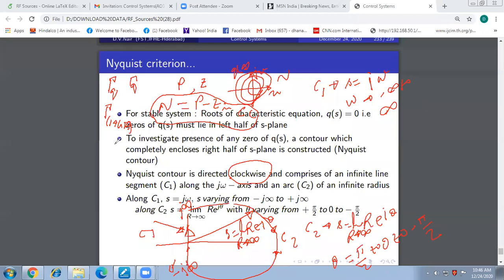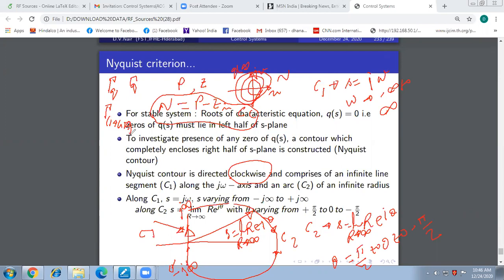Gamma is just used to designate that contour in the QS plane. But what is Q? Q is 1 plus GSHS. If I investigate the roots of 1 plus GSHS by drawing the contour of 1 plus GSHS, I am not doing anything big. I am doing something big when I am able to tell about the roots of 1 plus GSHS from the information of GSHS only.